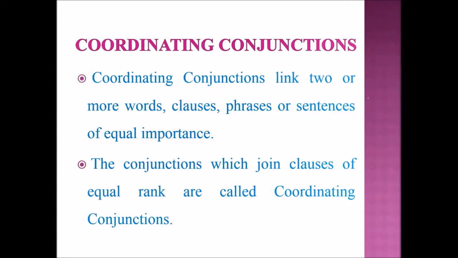So students, what is meant by coordinating conjunctions? Coordinating conjunctions link two or more words, clauses, phrases or sentences of equal importance. In other words, the conjunctions which join clauses of equal rank are called coordinating conjunctions.